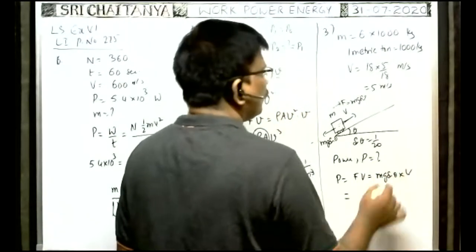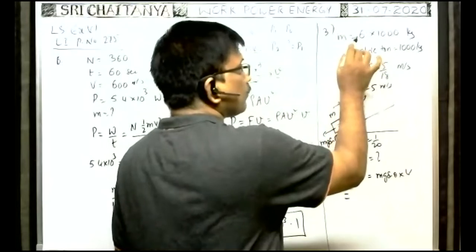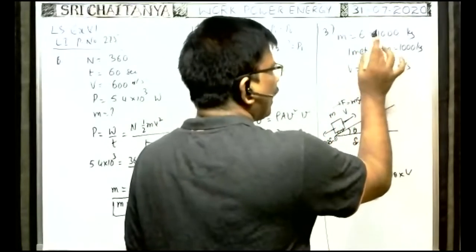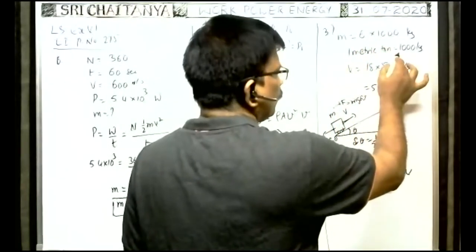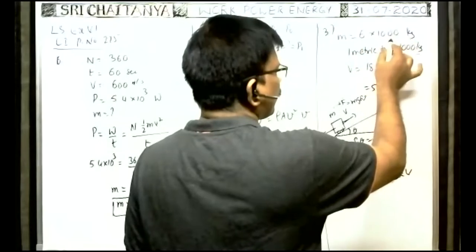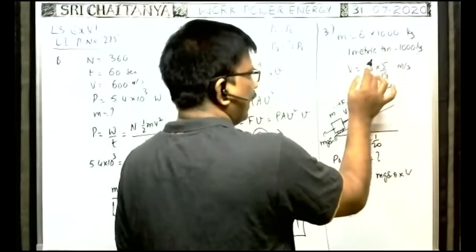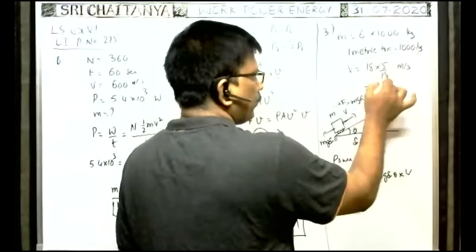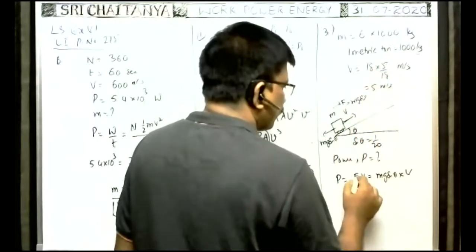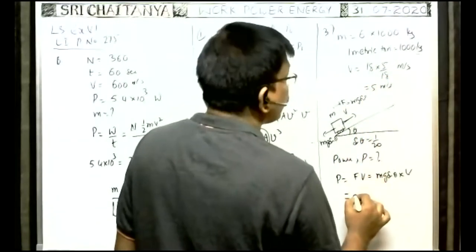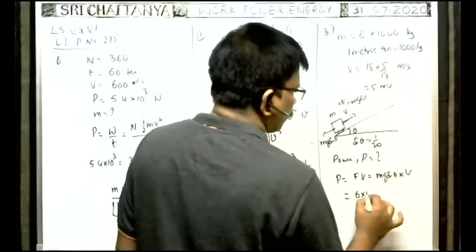Now we substitute the data. The mass of the bus is 6 metric ton. 1 metric ton or 1 ton, both are same, that is equal to 1000 kg. So for 6 metric ton we can write 6 into 1000 kg. Speed should be in meter per second. It is given as 18 km per hour. 18 into 5 by 18 meter per second is 5. Therefore m is 6 into 10 to the 3.